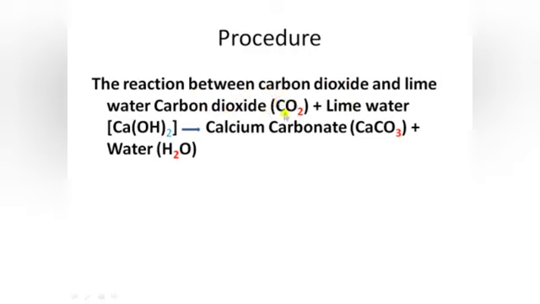Carbon dioxide, CO2, and the formula for lime water is Ca(OH)2. It forms calcium carbonate, and water molecules are also formed. When the carbon dioxide reacts with the lime water, it forms calcium carbonate.